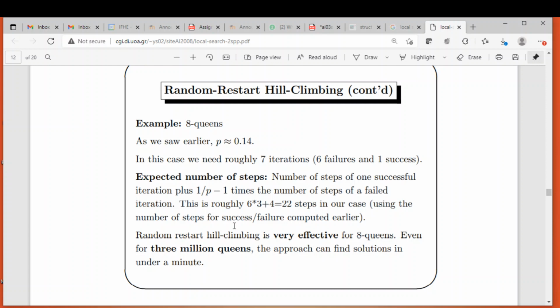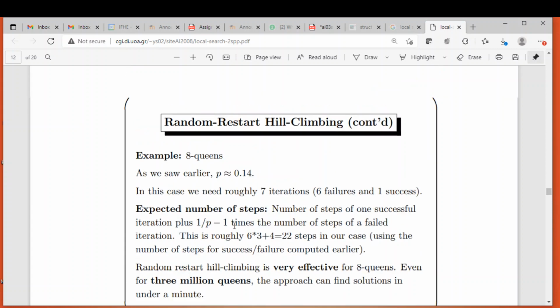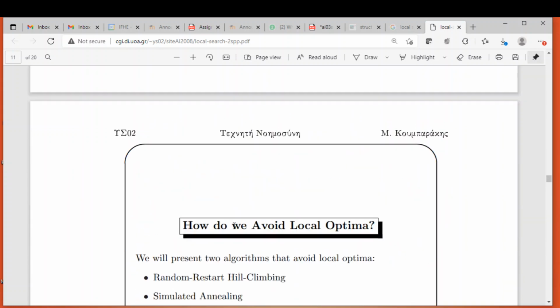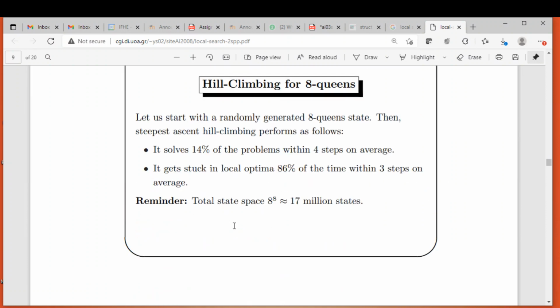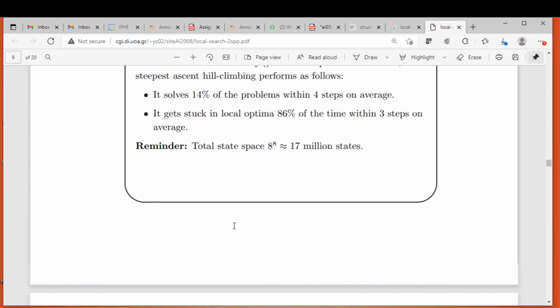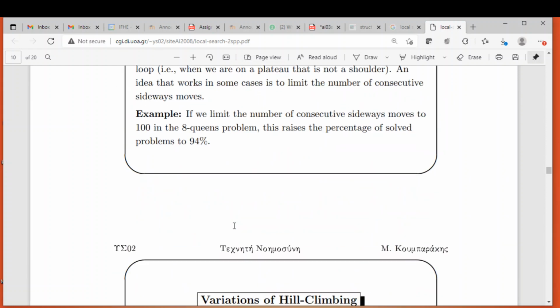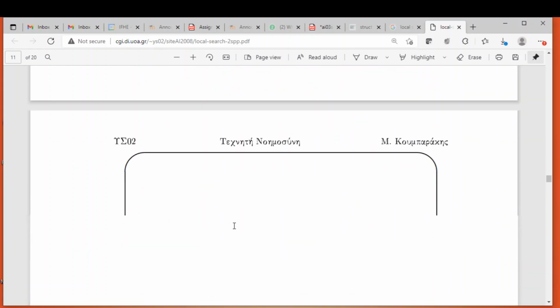So we'll be continuing the concepts that we were discussing in the last lecture. Basically we are discussing local search techniques, and hill climbing and the different variants of the hill climbing algorithm. In the last class we discussed the basic hill climbing algorithm, random restart hill climbing, and first choice hill climbing. So let us continue our discussion.